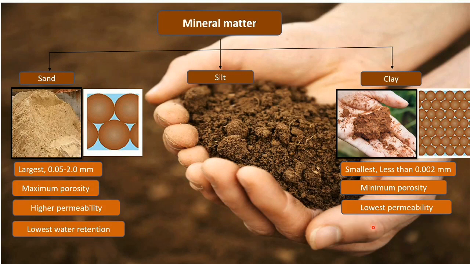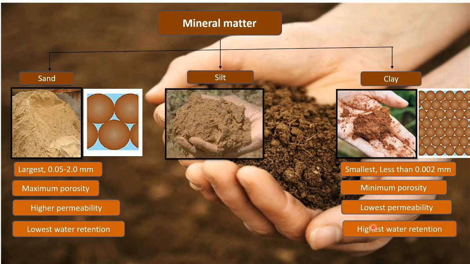Now we consider our next part, which I kept for explanation last, because this falls between sand and clay, and hence silt is medium in size.